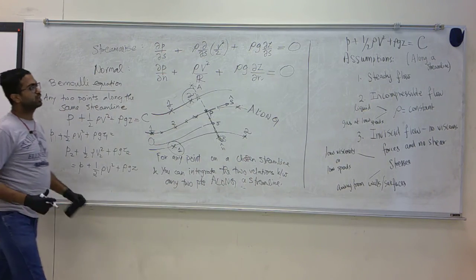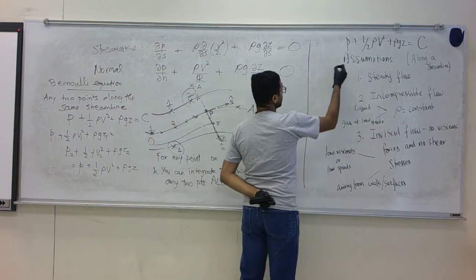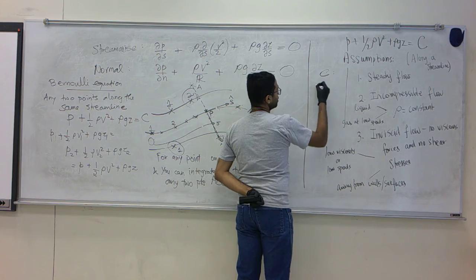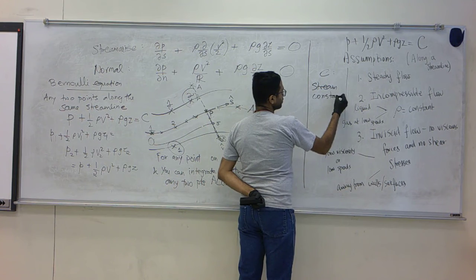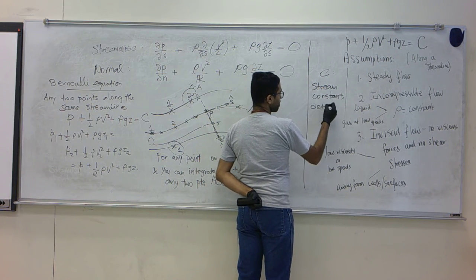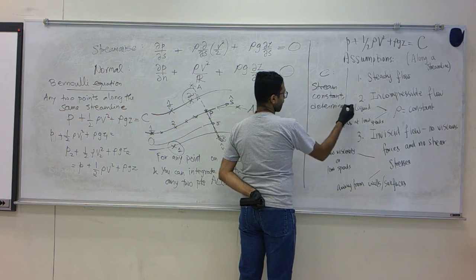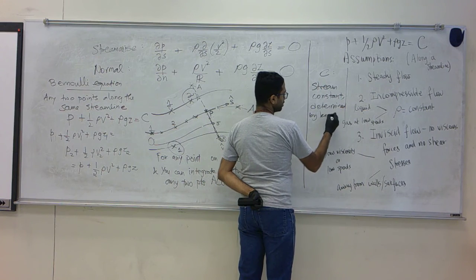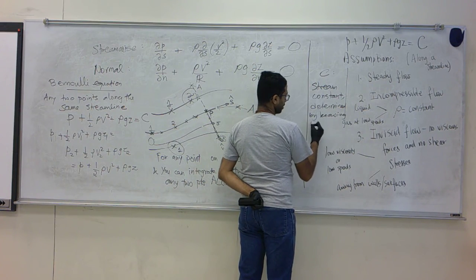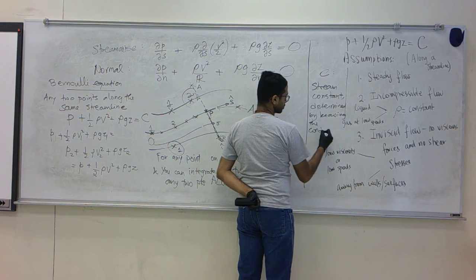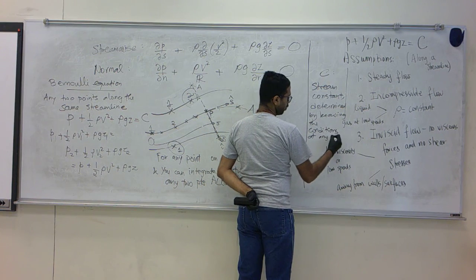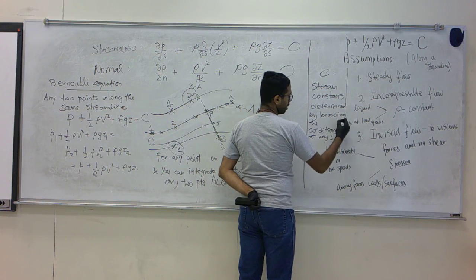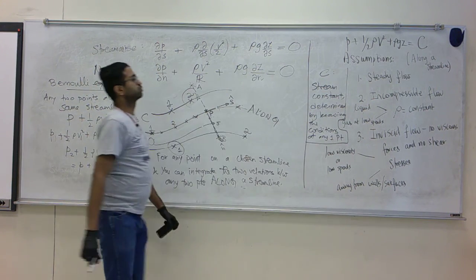So C is called the stream constant, determined by knowing the conditions at any one point along the flow.